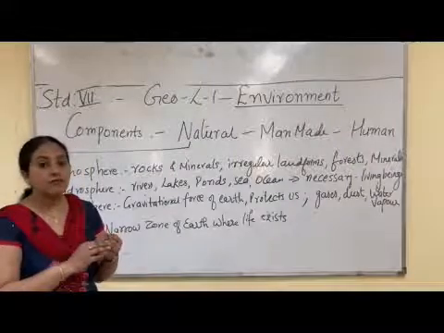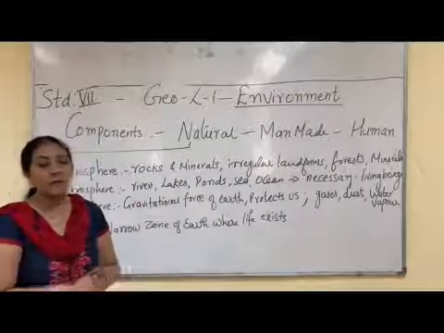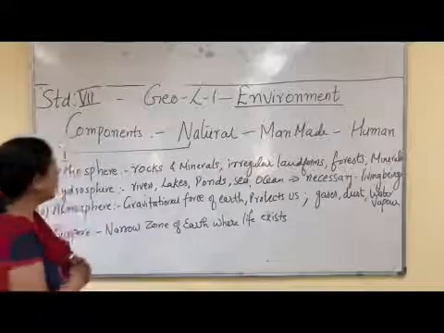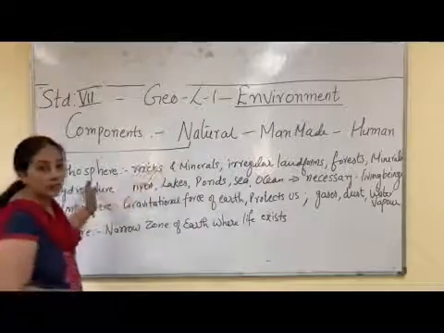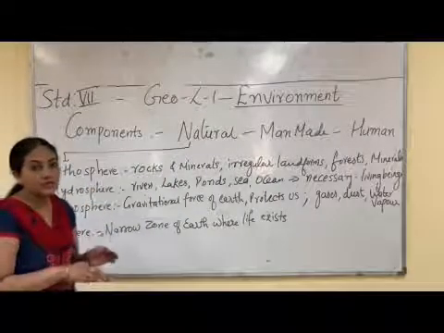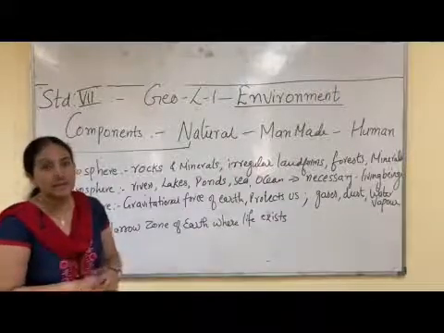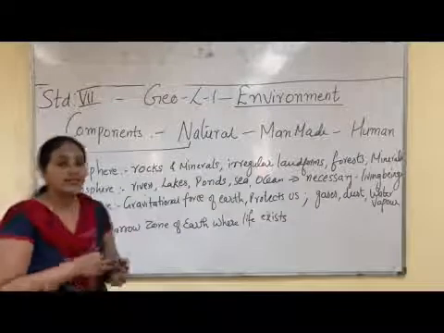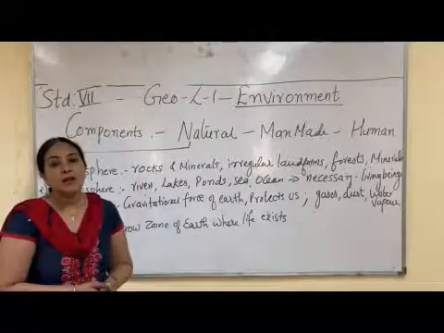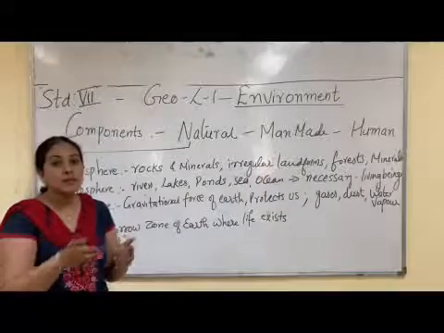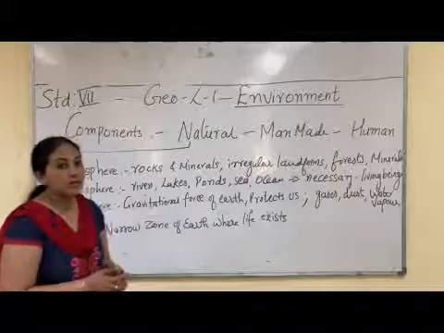Since land, water, air, plants, animals all constitute the natural environment, let us classify them into different headings. The land, which is natural environment, is part of lithosphere. What is lithosphere? Lithosphere is the hard top layer of the earth, which we call land. So lithosphere contains rocks, minerals, and it is an irregular landform with mountains, plateaus, rivers, etc. And all this found on the land is called lithosphere.